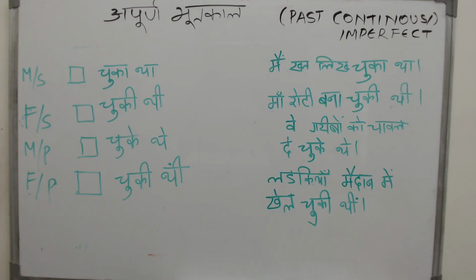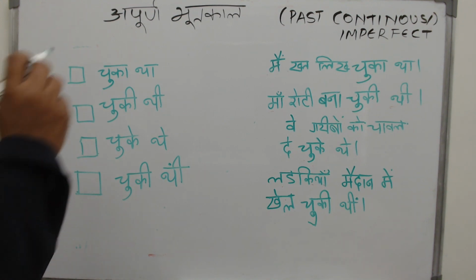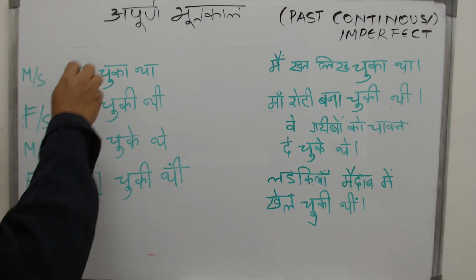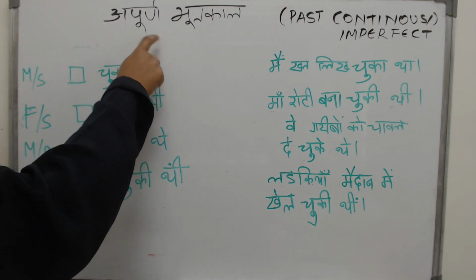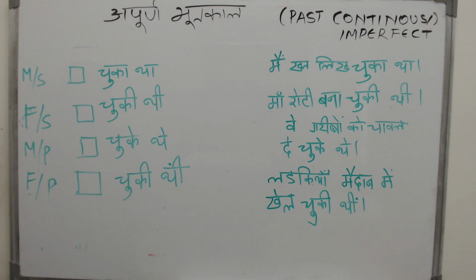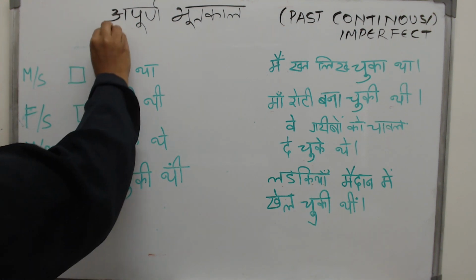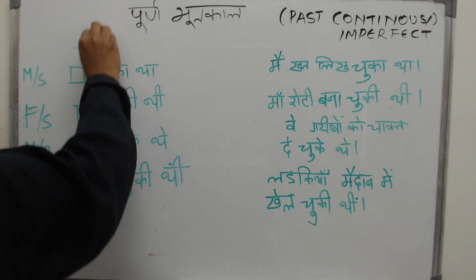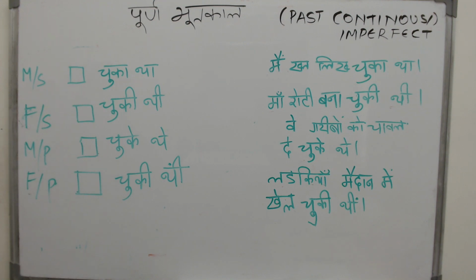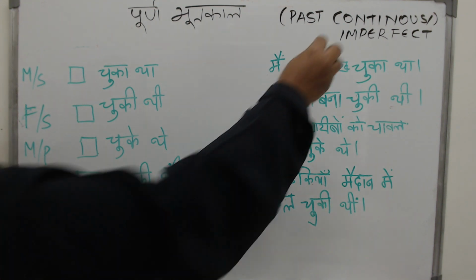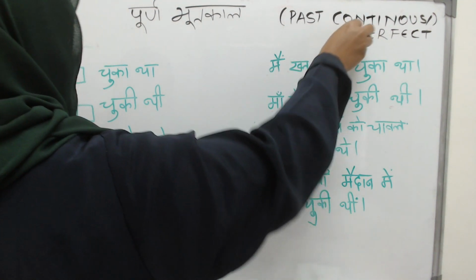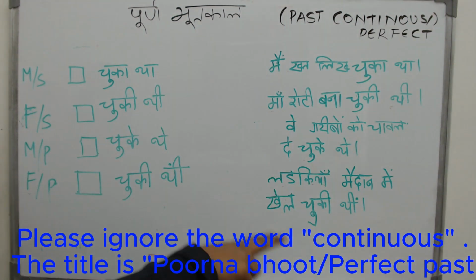Now let us go back to the first set of sentences that we started this video with. We saw how the apurna bhutkal looked like, or in other words, the incomplete past. How does it look? We saw that. But then, how will the complete one look? How will it look if it is purna, or in other words, if it is perfect? Then how will it look? This is how it will look.